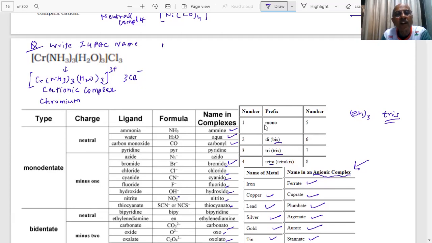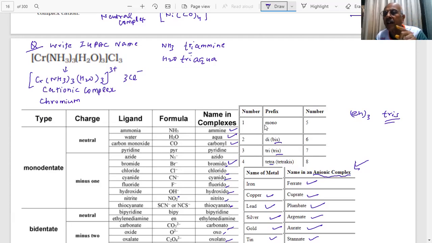How many ligands are there? What is the IUPAC name of NH3 here? We have told you, amine. But how many are there? 3. It will become triamine. Tri means 3, amine. What is the name of H2O? Aqua. How many aqua are there? 3, triaqua. This is the first information I have.